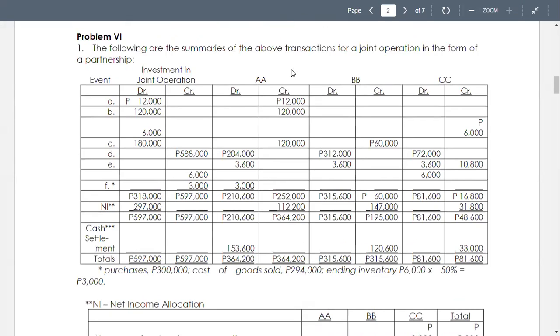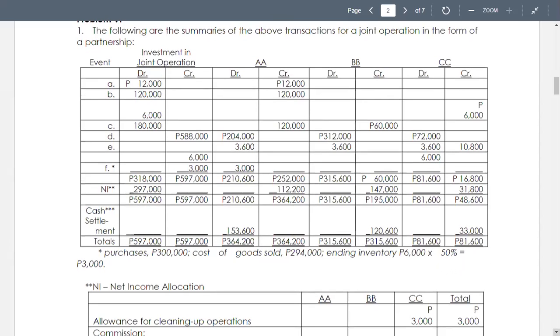Then in letter C, AA purchases additional construction tools, so we debit investment in joint operation 180,000. And then we credit 120,000 to AA for his personal money and credit BB for his contribution in buying the inventory. Okay?